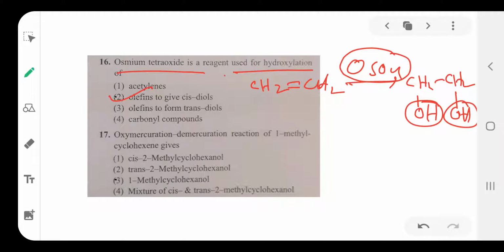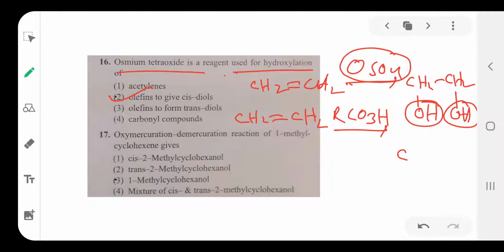In case of addition of 2 OH groups in the trans position, the reagent is paracids, instead of osmium tetroxide. Here CH2 double bond CH2, paracids or CO3H paracids is there.